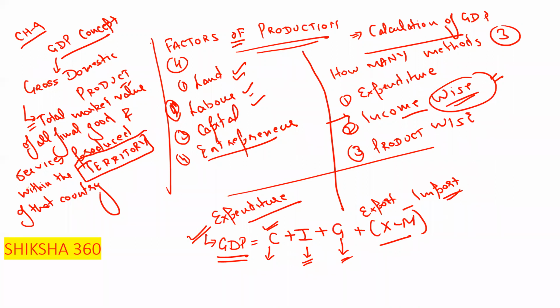Next is the income approach. Under the income approach, we have factors like land, labor, capital, and entrepreneur, which we have already discussed in detail. First of all, we will discuss GDP at factor cost.